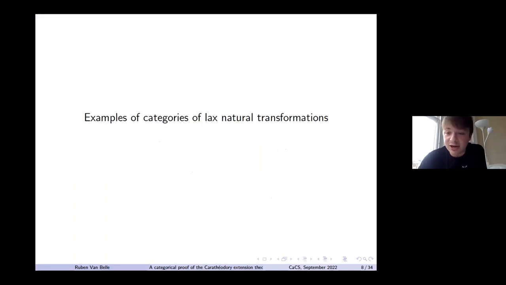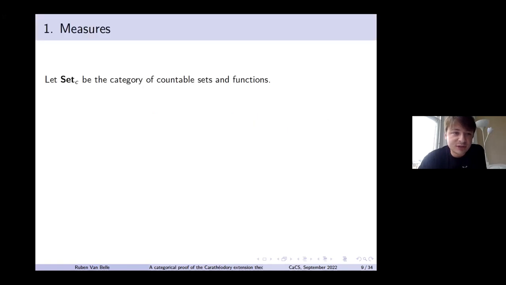Now the reason why I'm interested in those, why I want to work with those to say something about measure theory, is because I can represent measures as these Lax transformations.